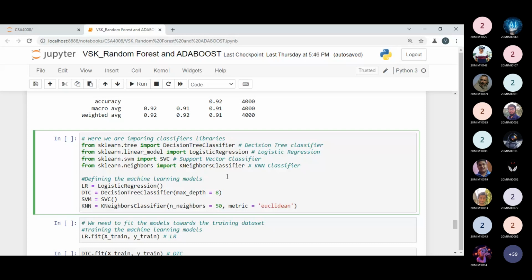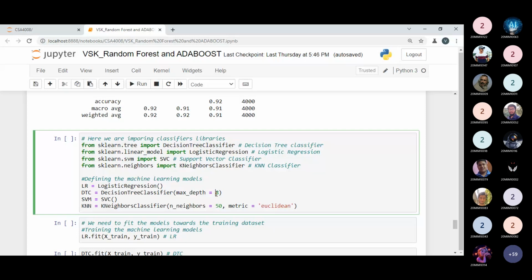From the sklearn package, I'm repeating once again, the sklearn package will be common for all the machine learning models. So from the tree library, I'm importing the decision tree classifier. From the linear model library, I'm using logistic regression, from SVM I'm using SVC, that is support vector classifier. And from neighbors, I'm using the KNeighborsClassifier, and I'm creating the respective objects LR, DTC, SVM, and KNN by passing different parameters.